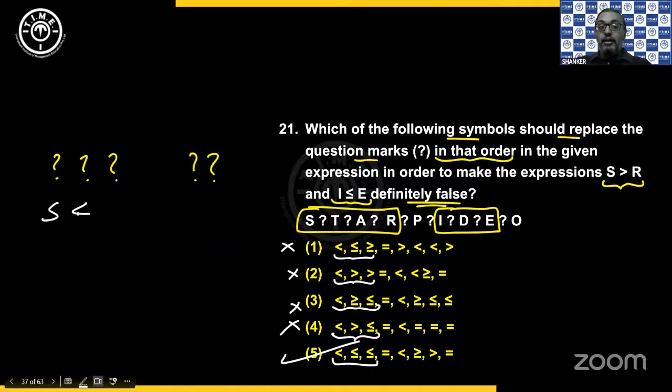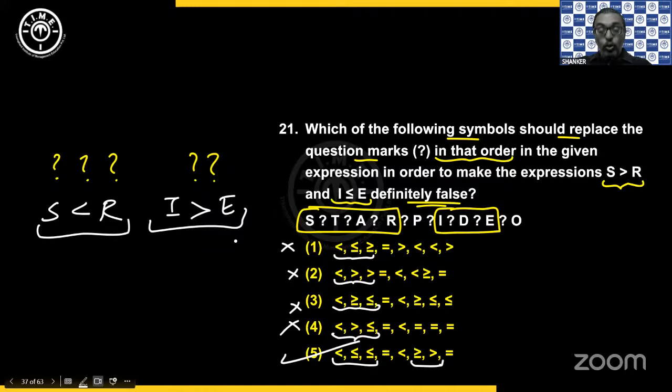S less than R you are getting. Correct. Because I want greater than R to be definitely false. How can I prove that it is definitely false? When you know greater than never happens between S and R. So less than is happening. So yes, now I know it is false. And I less than or equal to E. So when you look at the last, second and the third ones, greater than is what we will get between I and E. Yes. So less than or equal to never happens. So when I choose the fifth option, the given two conclusions will never happen. So option 5 we get.